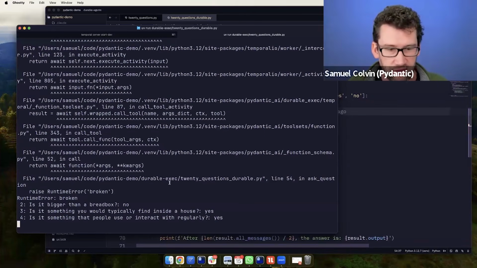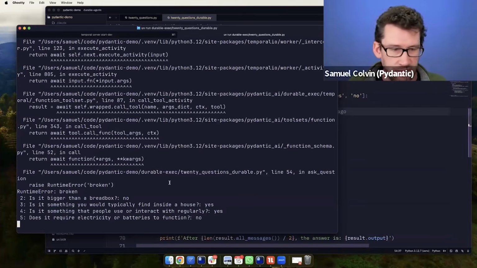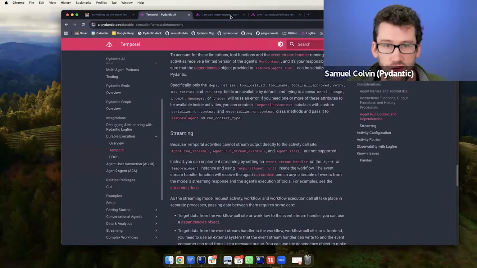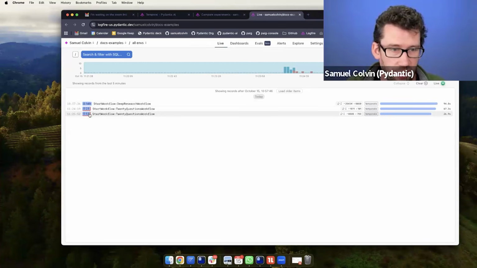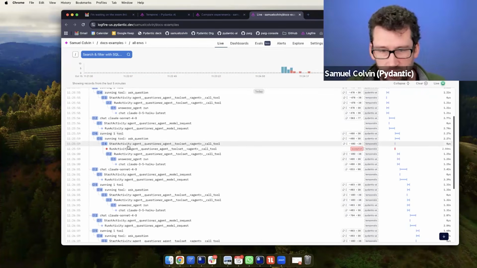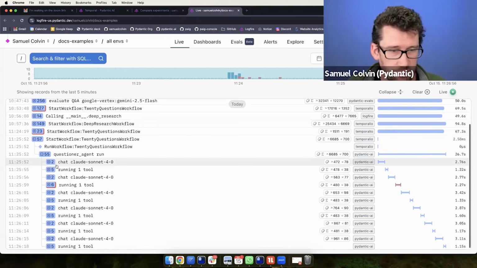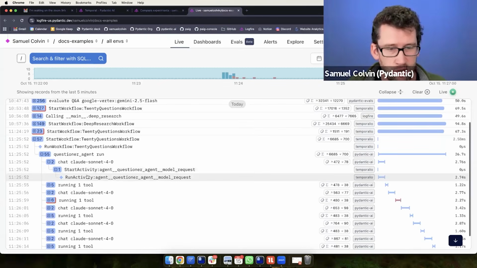But there are more powerful things. So let's say this process that's in the middle of running gets killed by Kubernetes. So we go across here and we just kill it. The process gets killed. Now, what I didn't show you is I also instrumented this with Logfire. So if we look at our workflow, we can see exactly what was going on here. We have the different calls to Claude, and then inside that we're running the activity, which is then running the other agent.